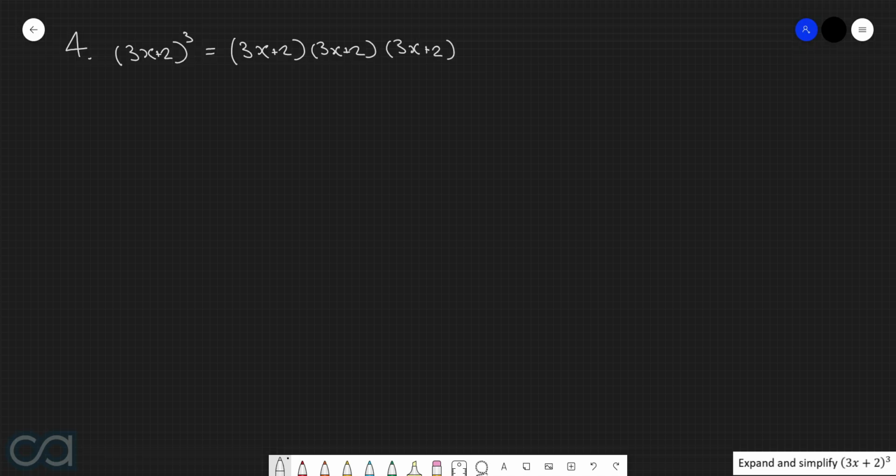And now in order to do this, we're going to have to do one expansion and then follow that up with a second expansion. So what we're actually going to do first is consider these two brackets being expanded out first.